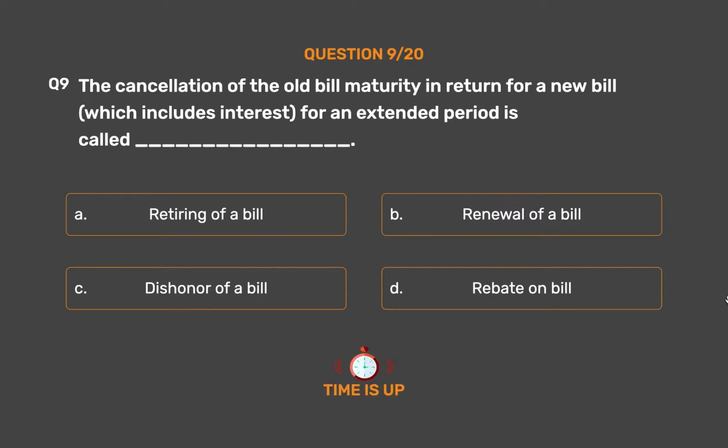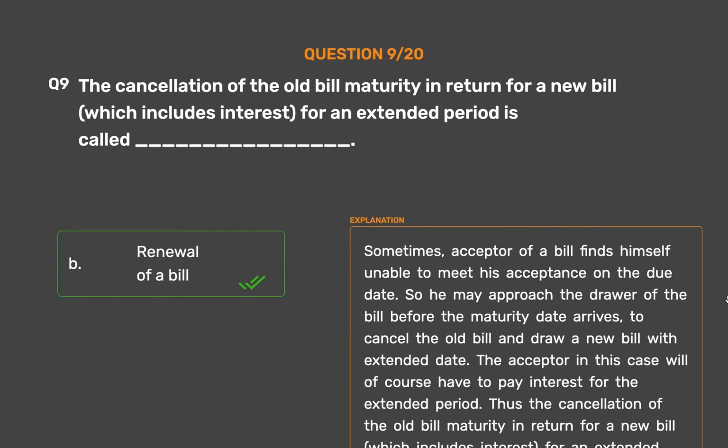The correct answer is Option B. Renewal of a bill. Sometimes, acceptor of a bill finds himself unable to meet his acceptance on the due date. So he may approach the drawer of the bill before the maturity date arrives, to cancel the old bill and draw a new bill with extended date. The acceptor in this case will of course have to pay interest for the extended period. Thus the cancellation of the old bill maturity in return for a new bill, which includes interest, for an extended period is called renewal of a bill of exchange.